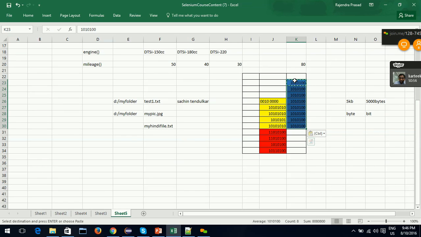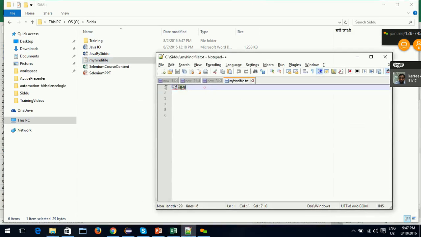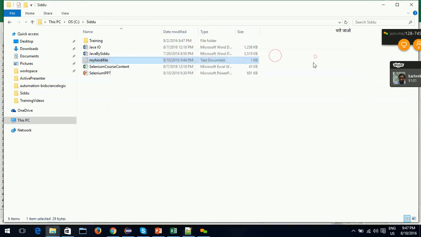In UTF-8 it was already defined: for the character cha in Hindi, use this byte; for the character le in Hindi, use this byte. Using that predefined mapping from character to corresponding byte, it converts the data back into actual characters and shows us here. This is how files are stored and how they are read back.